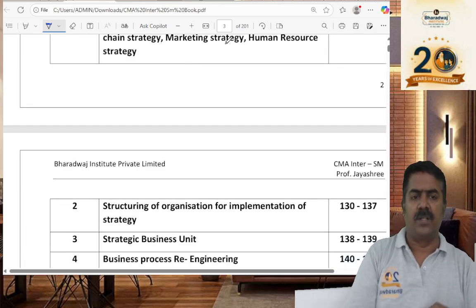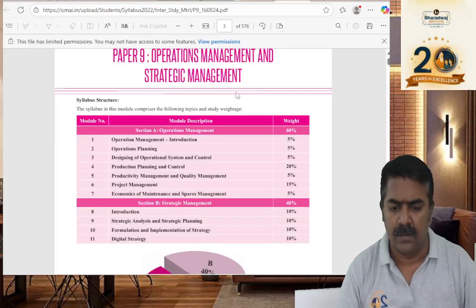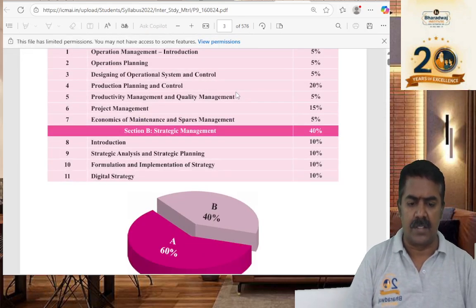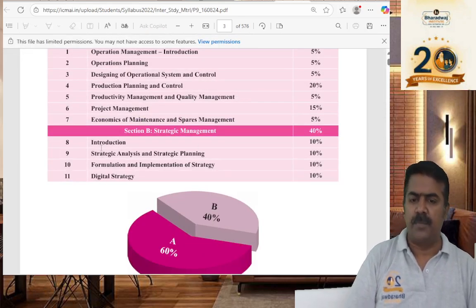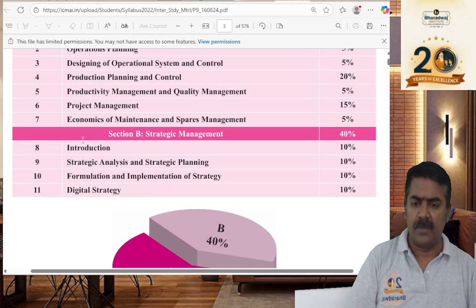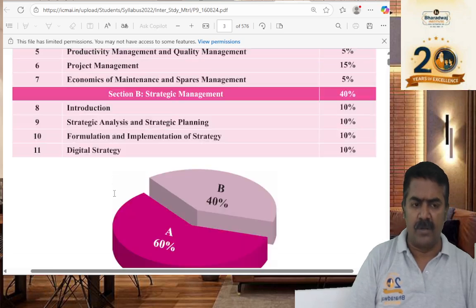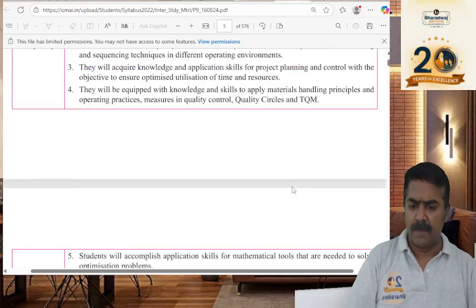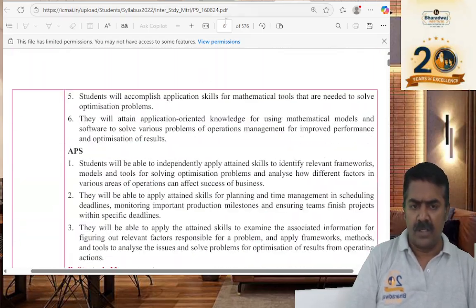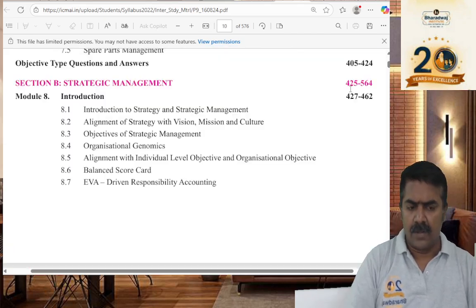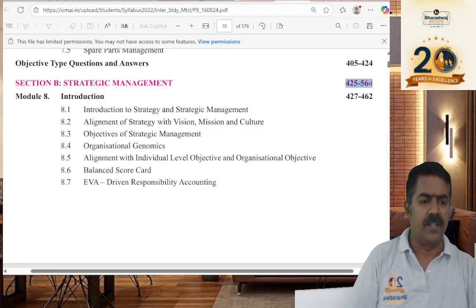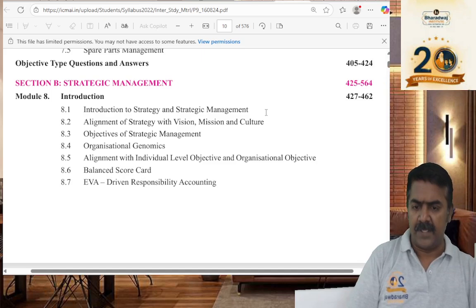So the best way to learn is your ICMA material. Whatever we discussed in the class is also based on which material? ICMA material. Module 1, module 2, module 3, module 4, like that. Equal weightage is given. If you look at the number of pages in your study material, 425 to 564, totally how many pages? 140 pages.